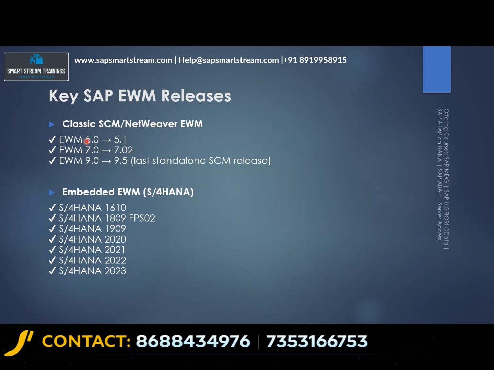What is the core EWM? That is doing put away, picking, all this is the same. This remains the same and is not going to change, but there are some additional features which are going to be added, which will make the business run with ease.